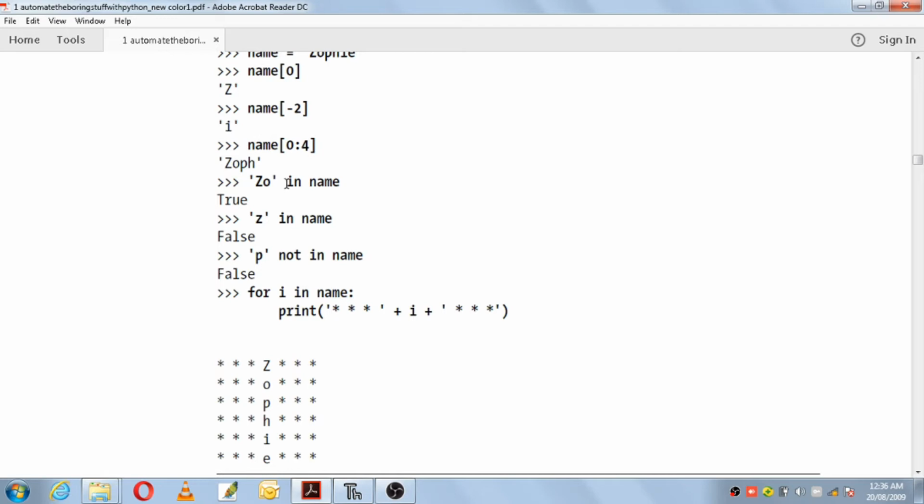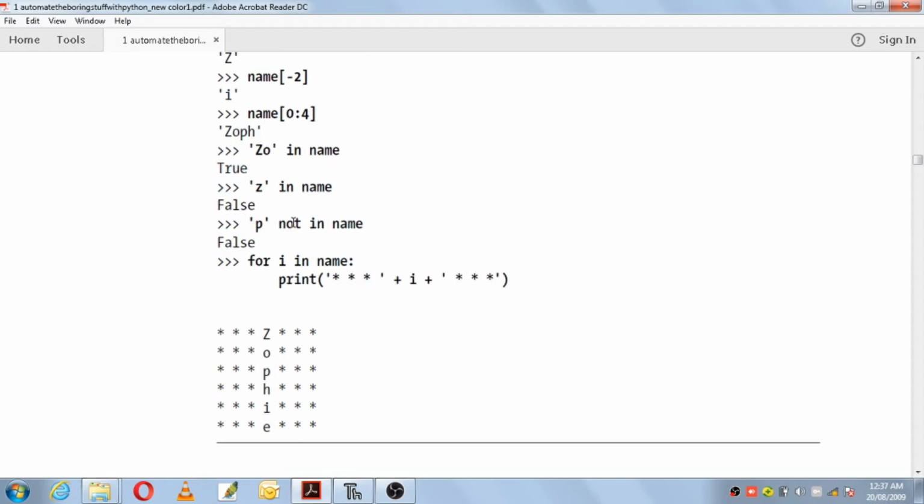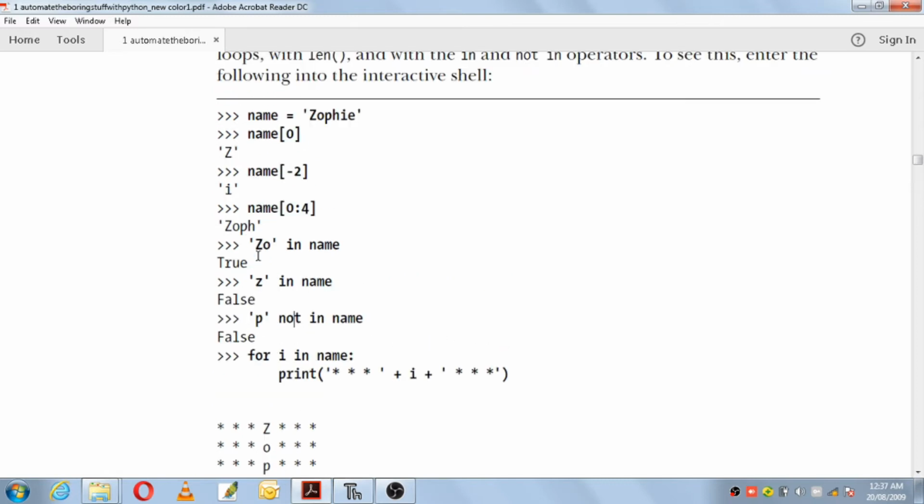Then it is also used with the in operator. It is asking whether 'Zo' is in name. It is making use of an in operator. 'Zo' in name: yes, 'Zo' is there in this name, so it will show True. Next we have lowercase 'z' in name. Lowercase z is not there in name, so it will show False. And then 'p' not in name. They are making use of a not in operator. 'p' not in name will give you False because p is there in name.